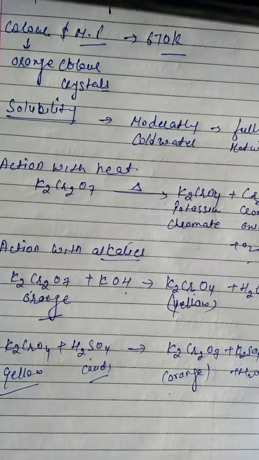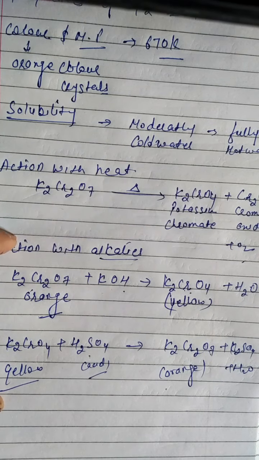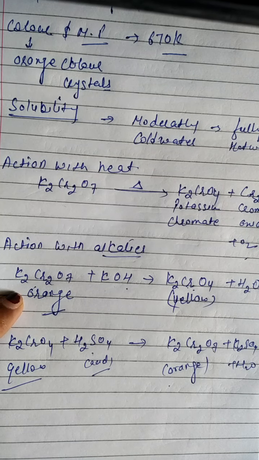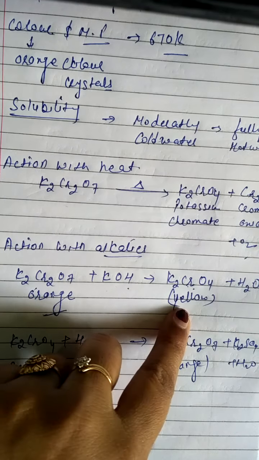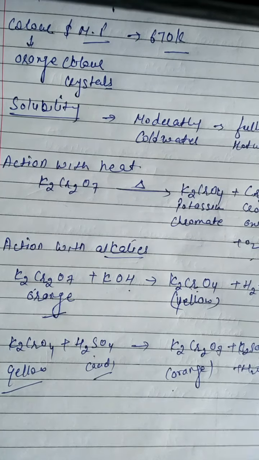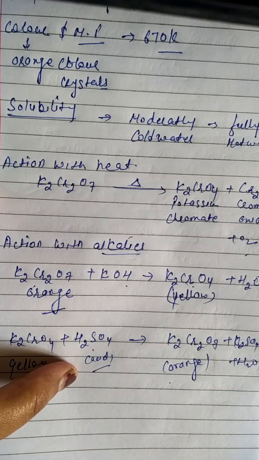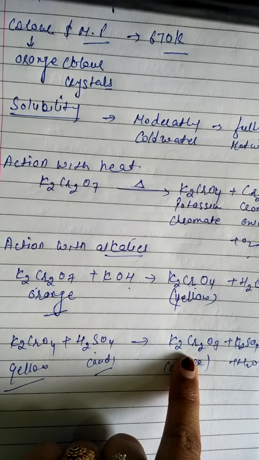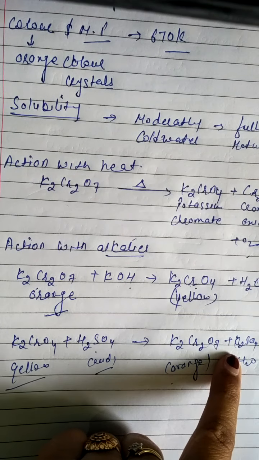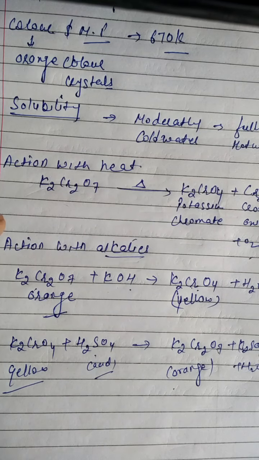Clear? Action with alkalis is clear and this is most important. The potassium dichromate is of orange color. When it reacts with the base, it is converted into the potassium chromate, which is yellow. Again, when we add sulfuric acid to the potassium chromate, it is converted into the potassium dichromate, which is orange. Potassium sulfate and water molecules are eliminated from this.